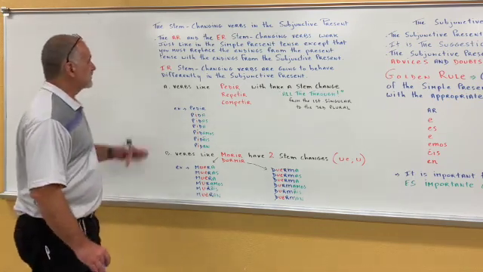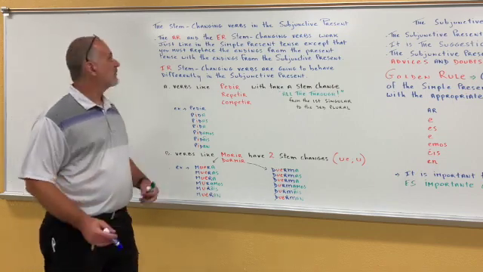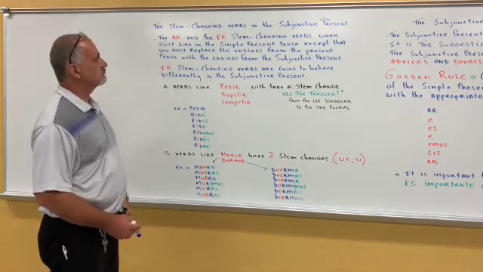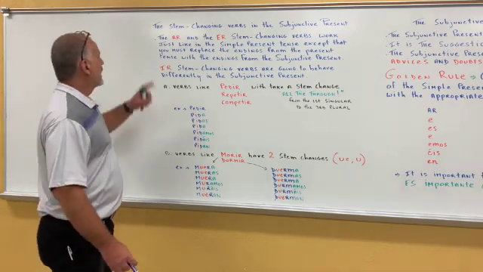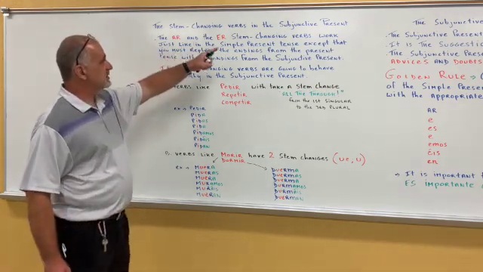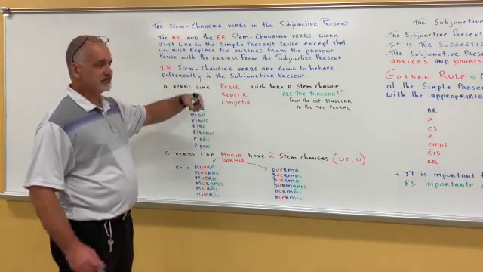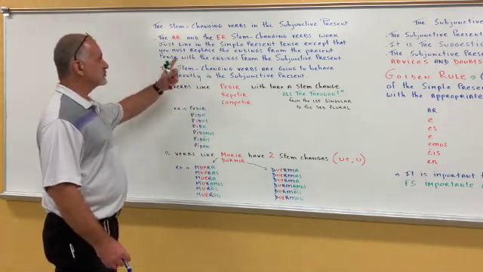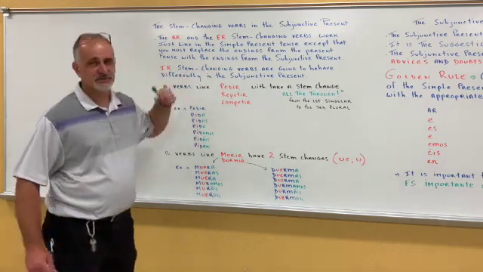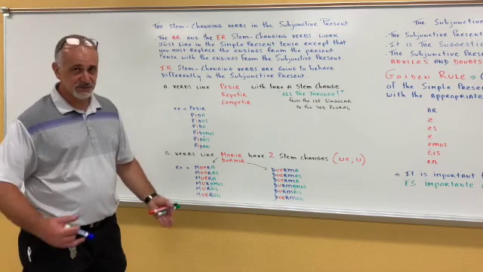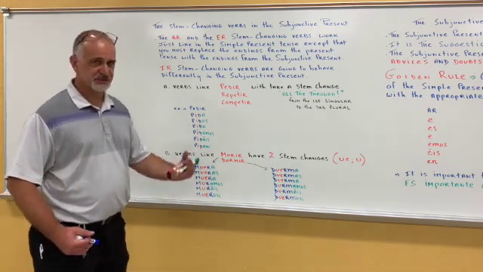All right, so I wrote down here a recap of what I just told you. So let's go through it together and let's see if you can read what I wrote. I'm gonna read it for you. The AR and the ER stem changing verbs work just like in the simple present tense, except that you must replace the endings from the present tense with the endings from the subjunctive present. It's common sense. You're in a different tense, okay? You're implying the suggestion here, the uncertainty.